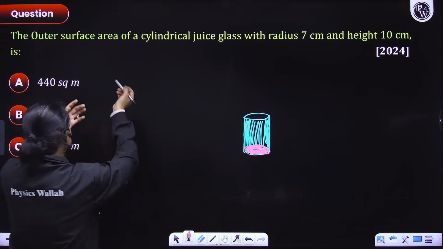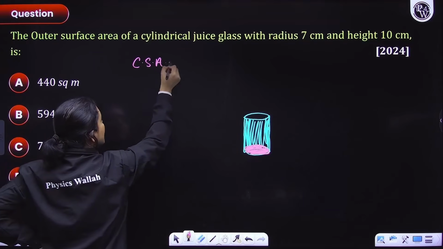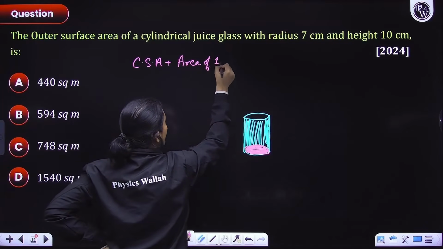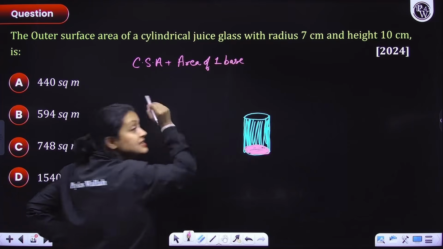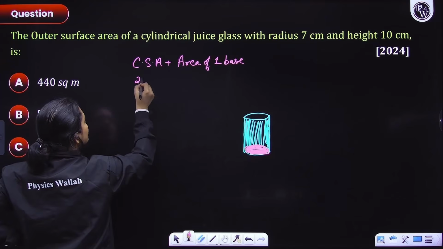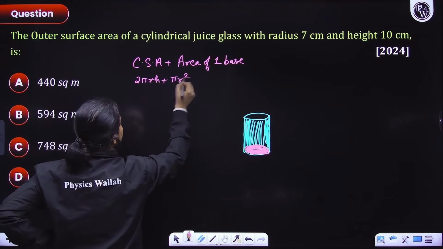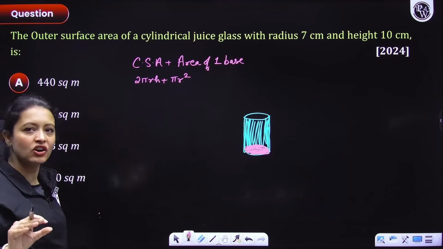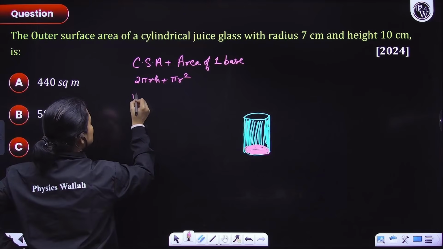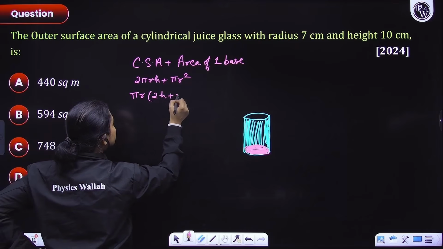Theek hai? So here the total surface area would be curved surface area plus area of one base. Area of one base. That's it. This is the main part, everyone. Theek hai? Common sense. So curved surface area I already know is equal to 2 pi r h, and this is equal to pi r square. Now let's plug everything here and see what we are getting. So I can first of all take pi r outside quickly. If I take pi r outside, here I'll have 2h plus r.